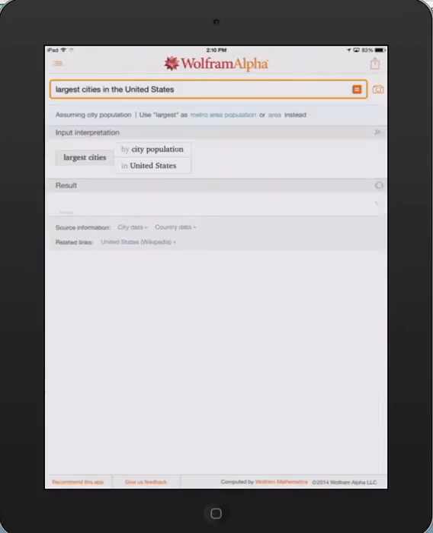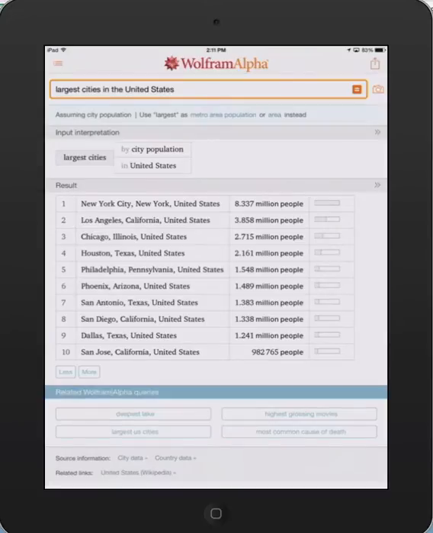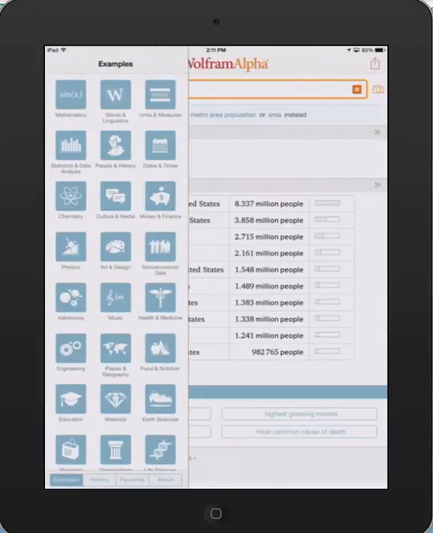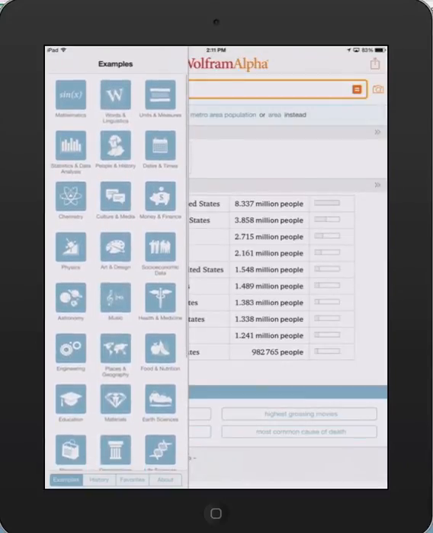Okay, it recognized my words. Let's see what it finds. Okay, so it's assuming population. Actually, that is what I wanted, but if I wanted to, I could switch to area. It's showing me the top 5 in the list, and if I tap the More button, it takes a little while, but it'll show me a few more, and so on. So that's pretty cool. They also have a lot of examples in here so you can get ideas of what to search for or what's possible.